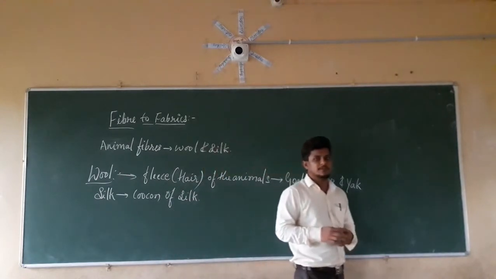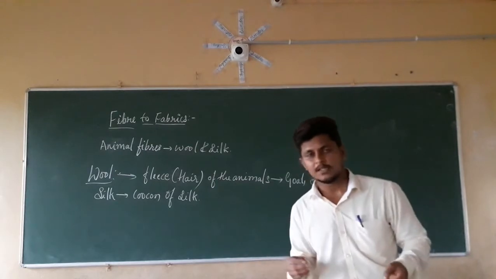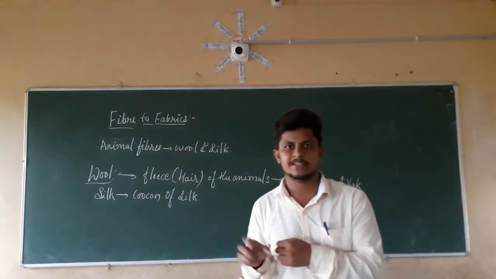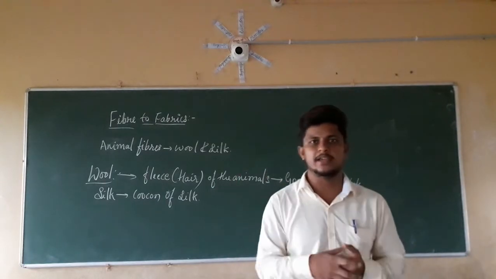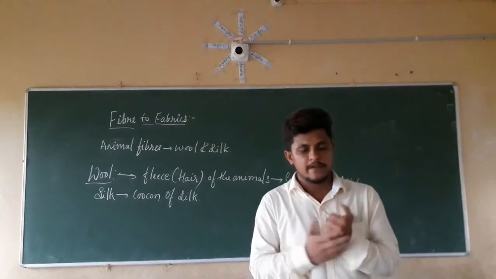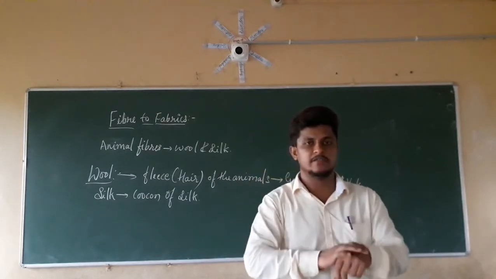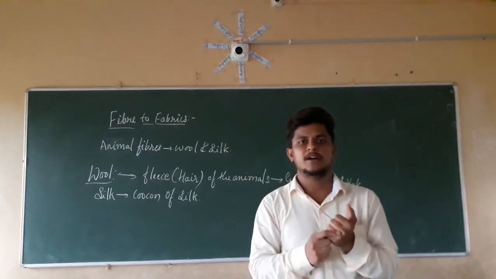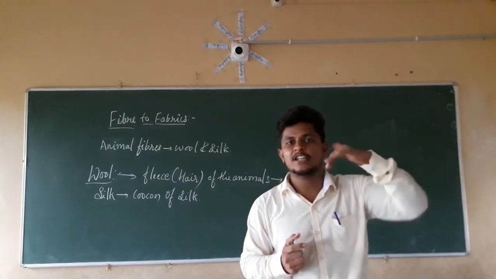Now, let's do an activity with our hair. Touch your body parts like hands and legs. There will be presence of hair. In the same manner, touch your head. There is also hair. So, which hair feels softer: the hair on the head, or the hair on the body parts? The hair on the body parts will be softer. The hair on the head is the coarse one.